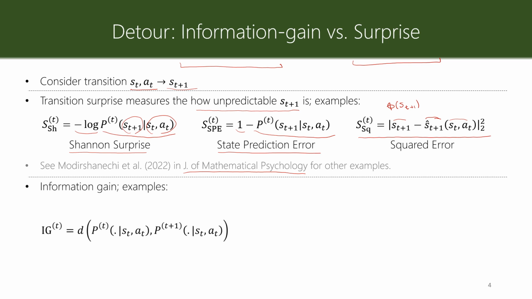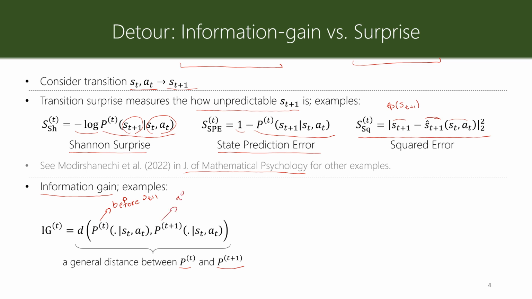On the other hand, information gain refers to many different quantities in different contexts. One way to unify many of the definitions of information gain is by considering a general distance between the 2 distributions P_t and P_{t+1}, where P_t is the estimate of the agent before observing S_{t+1}, and P_{t+1} is after observing S_{t+1}.